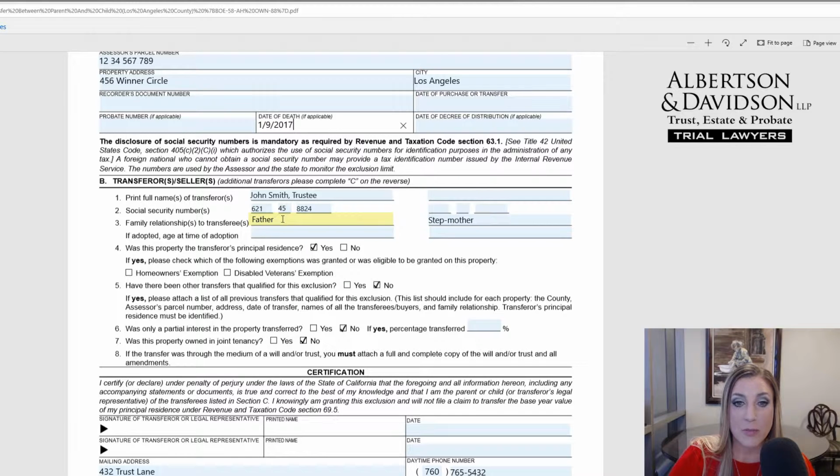So, for example, on the left-hand side, we're going to say, okay, our father owned this property along with our stepmother. On the right-hand side. Under 4, you let the assessor know if this was your parents' principal residence, and we're going to say yes for our example, this was the family home. You could take a look at this other information it's asking. This doesn't apply to our example, but if it does apply to you, go ahead and check those boxes.